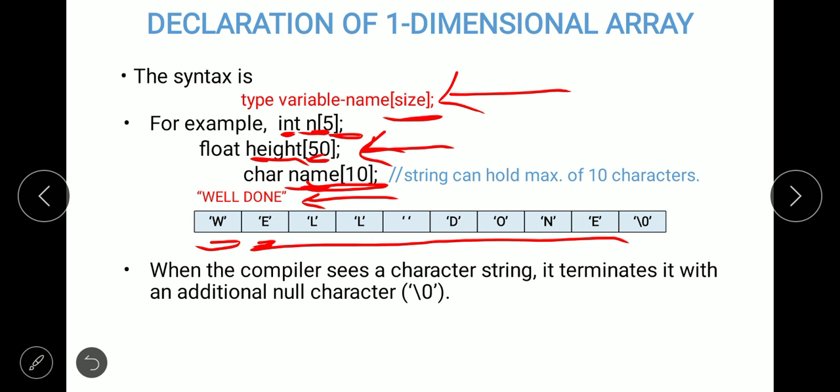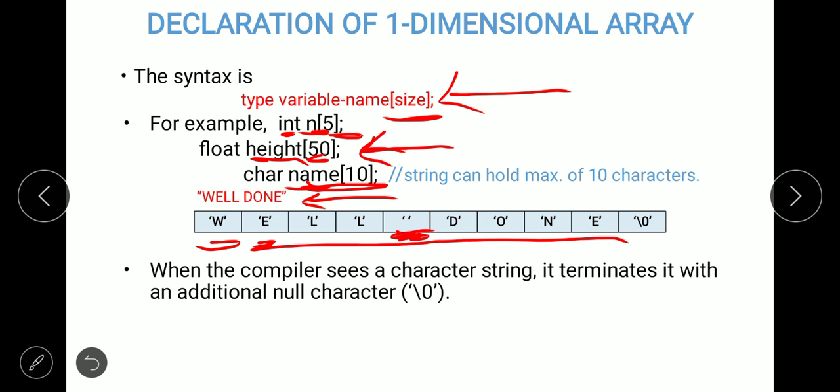W in the first location, E in the second, L, and then the space is also stored in a memory location, because after "well" there is a space between "well" and "done", right? That's why even the space will be stored in a memory location, because even the space is considered a character, correct? That's why the space is also stored. After that, D, O, N, E.